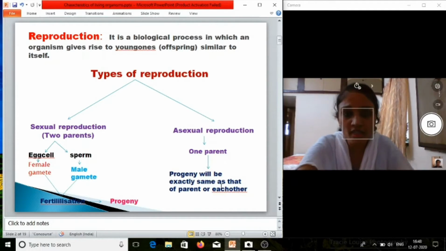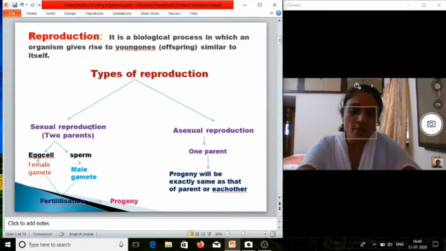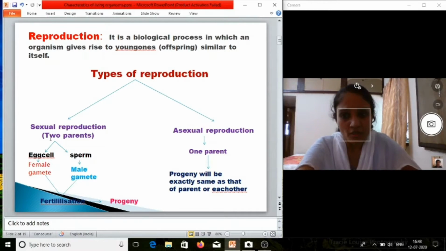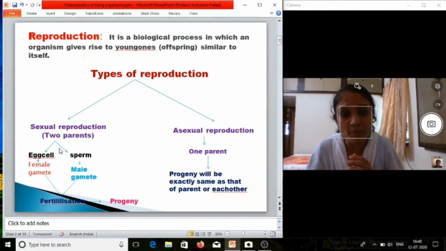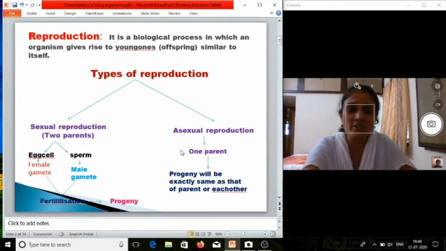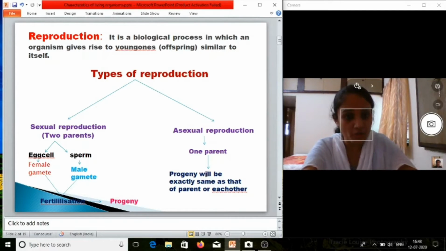If you see another difference between sexual and asexual reproduction, so in case of sexual reproduction, mother and father, so characters from both the sides will be there in the progeny, so a variety of progeny will be produced. But in case of asexual reproduction, only one parent is involved, no recombination of genes, so obviously whatever progeny will be produced, they will be exactly similar to the parent or each other.